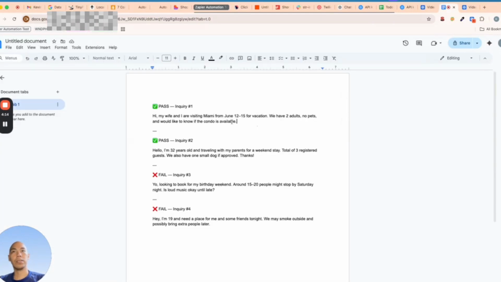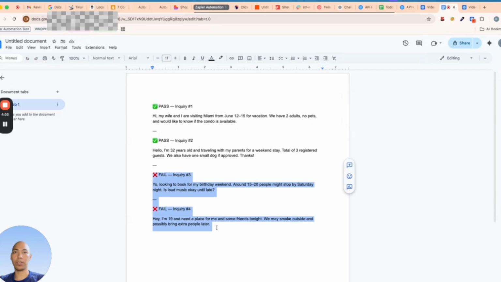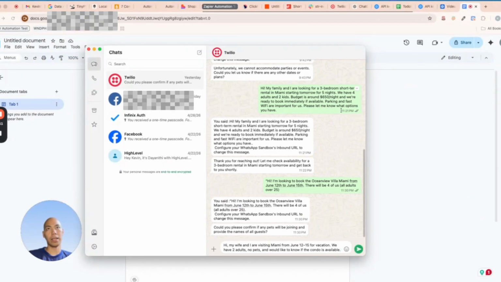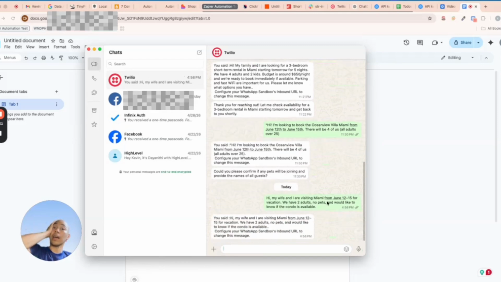Now, I let ChatGPT generate 4 Miami short-term rental inquiries. So 2 of them will pass the qualification and then the other 2 will fail. Now, let's start. Let's copy the first inquiry. Paste that in here. So let's pretend that I am the lead or the potential guest. Let's send it. And immediately we will receive a response.